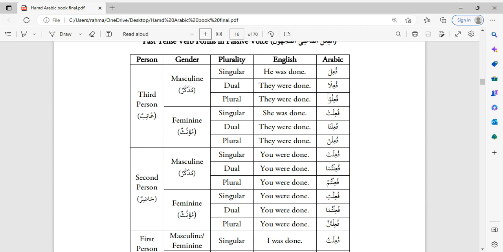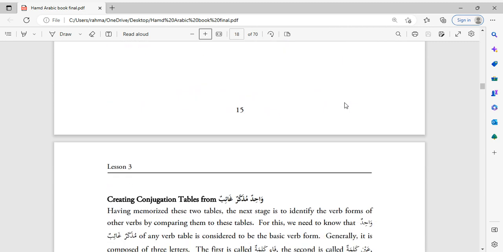And so we're going to use this scale here, فُعِلُوا. The letters of the verb for cutting are qaf, ta, and ayn. So you're going to replace the fa, ayn, lam with the letters qaf, ta, ayn. So it'll be قُطِعُوا. They were cut.